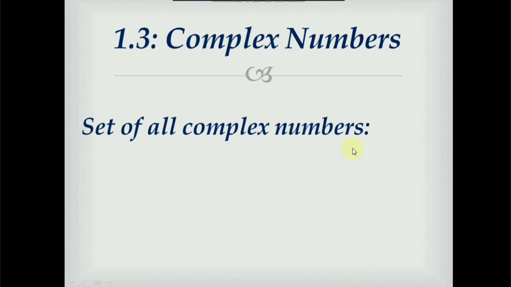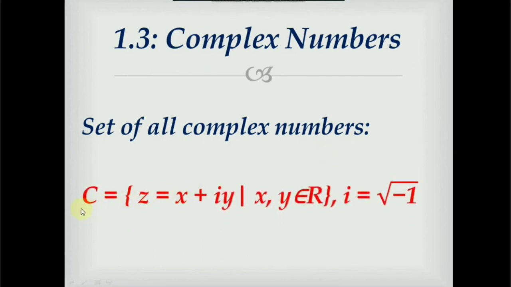The set of all complex numbers is denoted by C. It is equal to the set of numbers z = x + iy, where x and y are real numbers and i = square root of -1. Here, i is known as an imaginary number. So, in this way, the set of complex numbers is formed with the help of real numbers and the imaginary number.